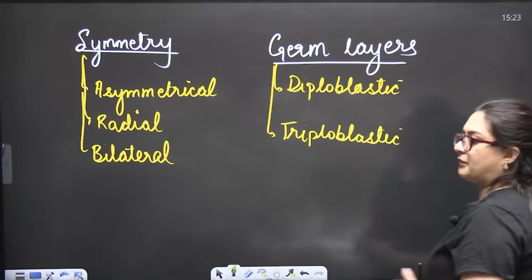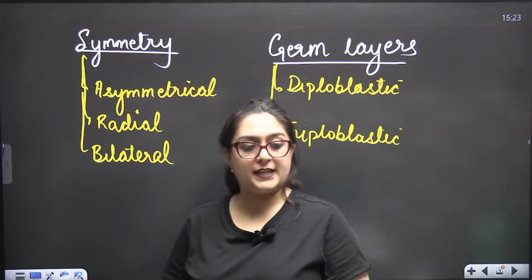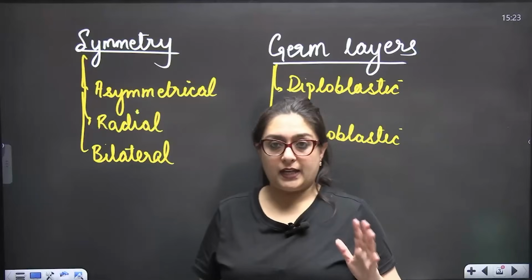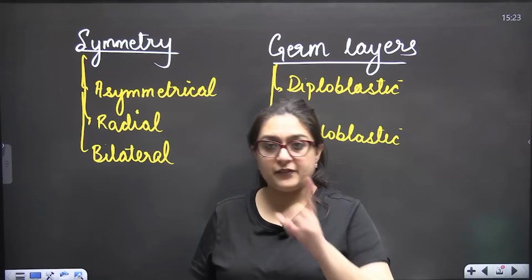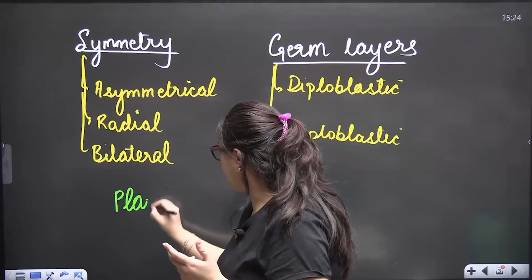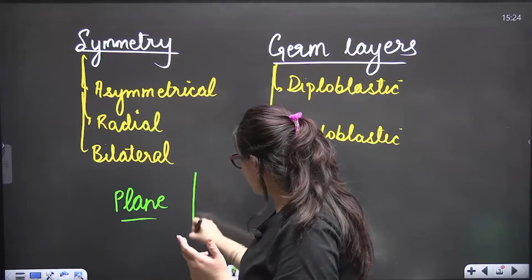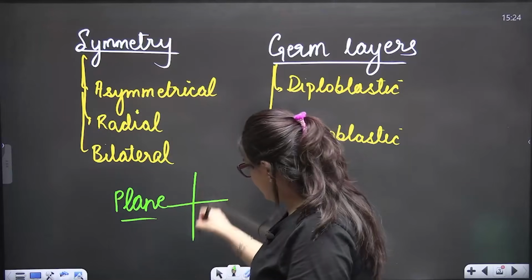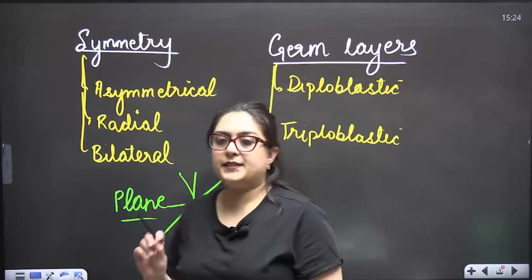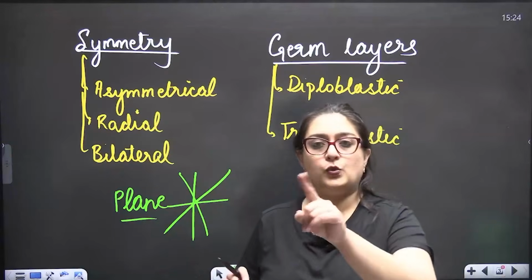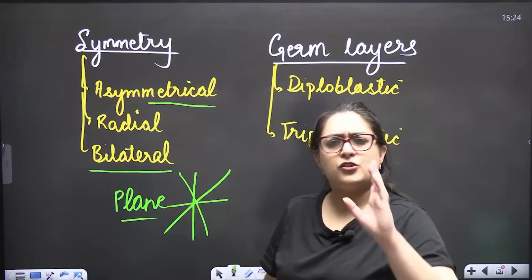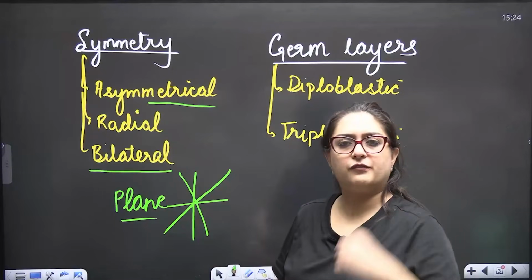Now what else? Basis of classification. First, level of organization. Then there is symmetry, means when you are cutting the organism, it should be divided into two halves. Now what will be the plane of cutting? That is very important. Whether the plane is vertical, horizontal or lateral. If the organism is divided equally into two halves, that is called bilateral symmetry. If we divide the organism and it does not divide into equal halves, there is no symmetry.